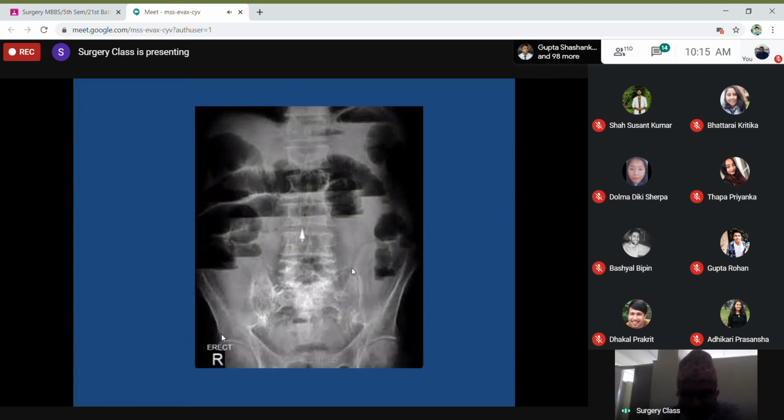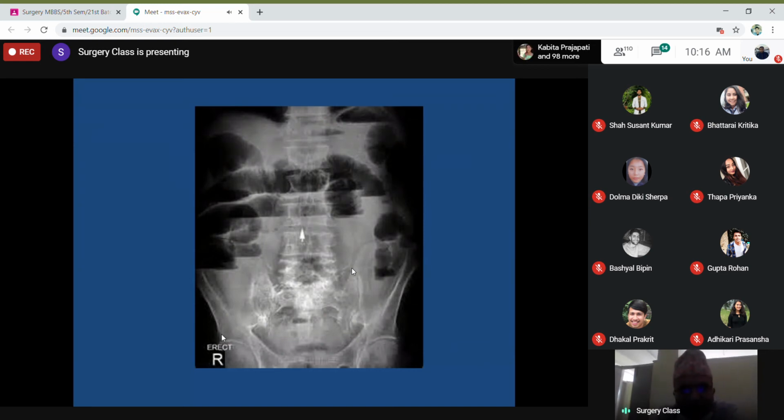Many students think that when we use a fancy term like gold standard, most appropriate, it means some very costly, very sophisticated investigation. But particularly for acute intestinal obstruction, we don't need anything else. We just need a simple abdominal X-ray in two postures, supine and erect.